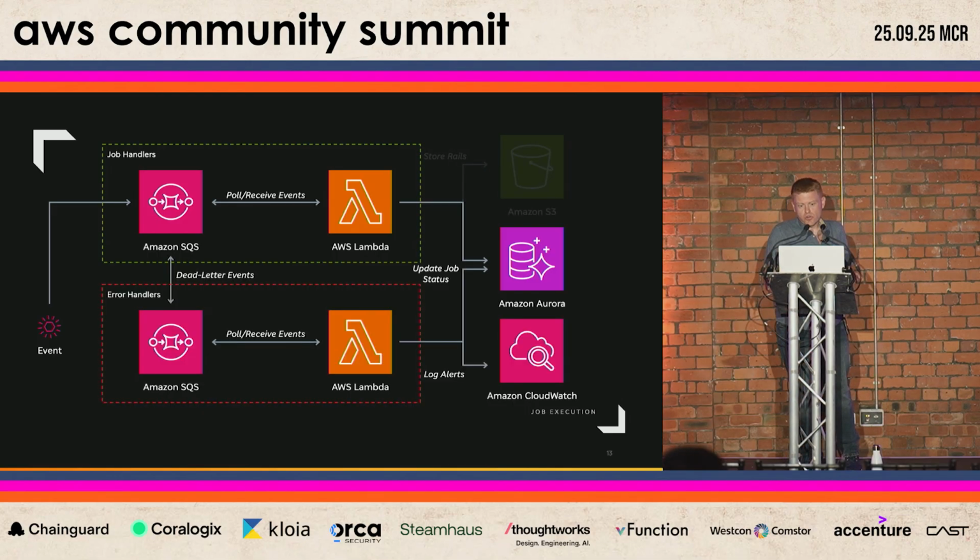And of course, not everything goes to plan. Failures do happen, and instead of pretending they won't, we built for them. Every SQS queue is connected to what we call a shared dead letter queue, or DLQ. It's a safety net for those jobs that don't make it even after multiple retries. From there, we have a dedicated Lambda function that steps in.